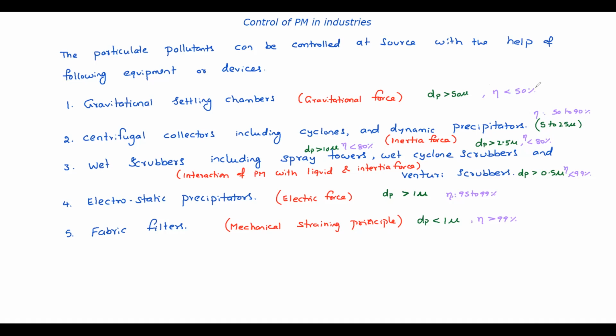Yes, sir. Okay, now we'll see in detail certain things like gravitation settling chambers, electrostatic precipitators, and fabric filters, because we may expect questions from these. Settling chambers, ESPs, fabric filters, we will see in detail. The principle, what is the centrifugal collector principle and the wet scrubber. So gravitation settling chambers we will see in detail, and one problem also we'll do.